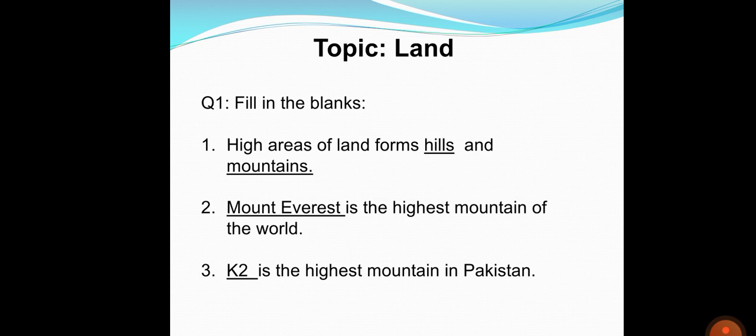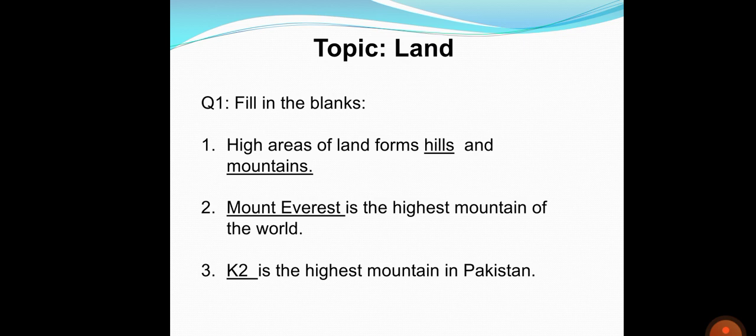Now students, let's move on to number 2. Dash is the highest mountain of the world. Students, which mountain is the highest mountain of the world? So the answer will be Mount Everest. Mount Everest is the highest mountain in the world. It is the highest mountain. Mount Everest is the highest peak, or the highest mountain of the world.